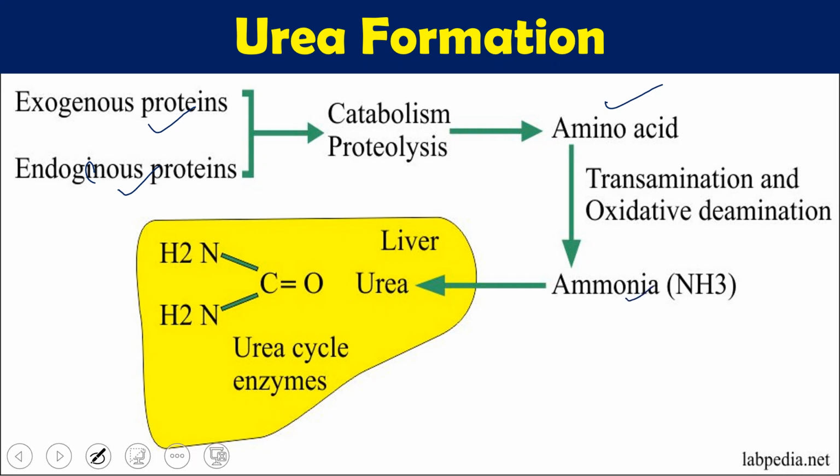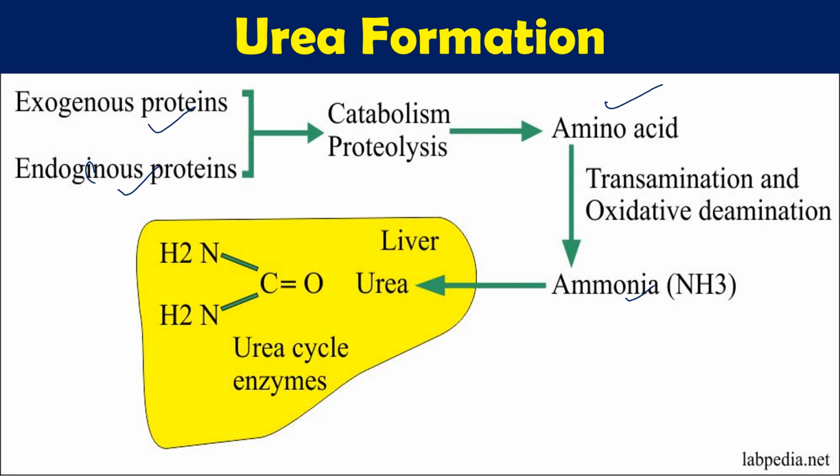This ammonia is toxic for our body. First, ammonia is basic in nature. If we have too much ammonia in our body and are unable to excrete or remove it, ammonia gives us alkalosis. That is one drawback. Second, ammonia is not easily transported or excreted from our body, so we have to convert it into some kind of water soluble component.